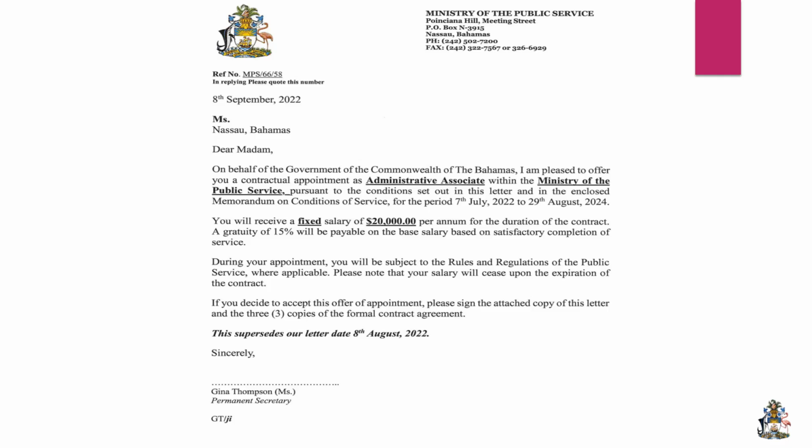their performance was satisfactory, they met the expectation of that ministry, then they would be granted a 15% gratuity, which is based on the 20,000 times the number of years, which must be more than 2 years, times the 15%. So at the expiration of their contract, the contract is for 2 years, so the person would get 40,000 times 15% at the end of the contract.